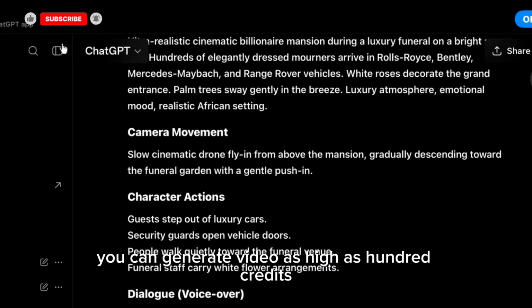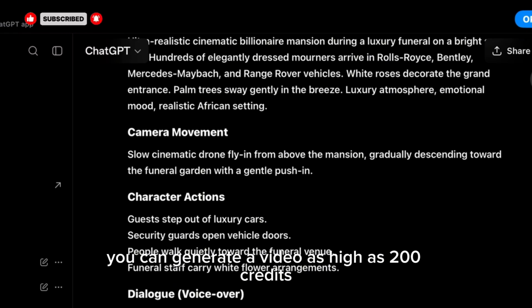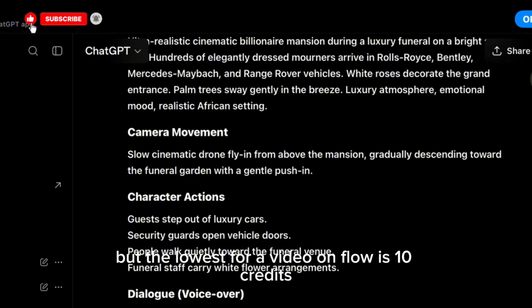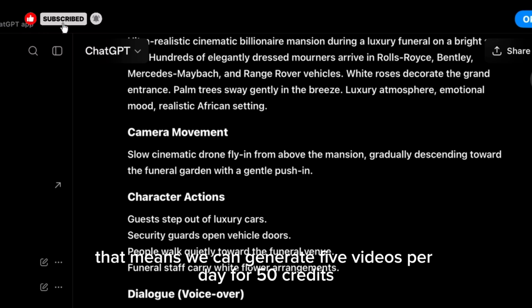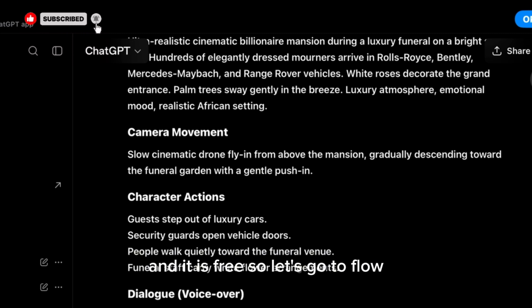You can generate video as high as 100 credits. You can generate a video as high as 200 credits. You can generate for 15 credits, but the lowest for a video on Flow is 10 credits. What does that tell us? That means we can generate 5 videos per day for 50 credits, and it is free. So let's go to Flow and you see.